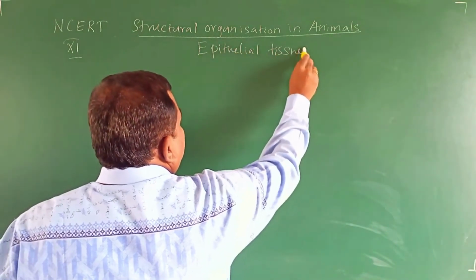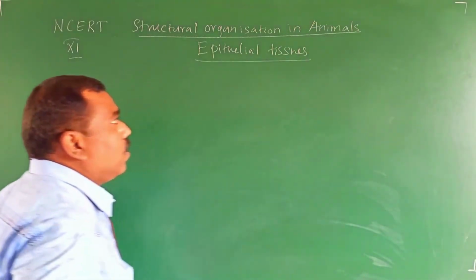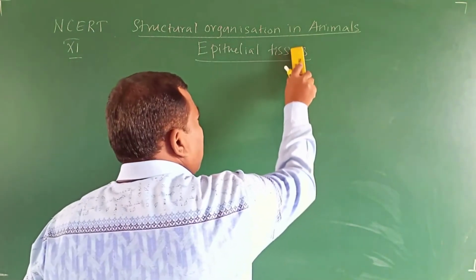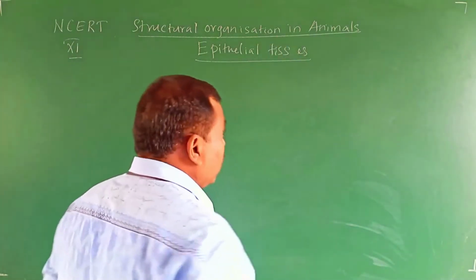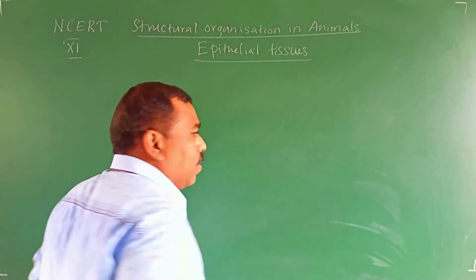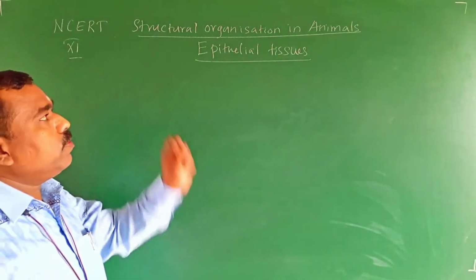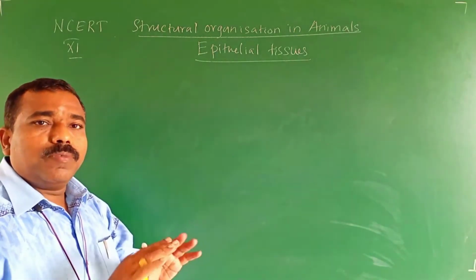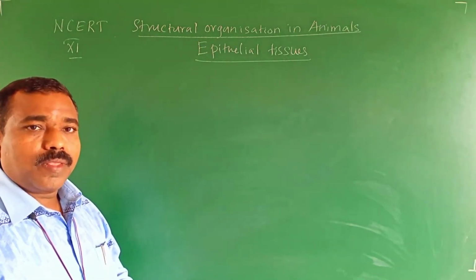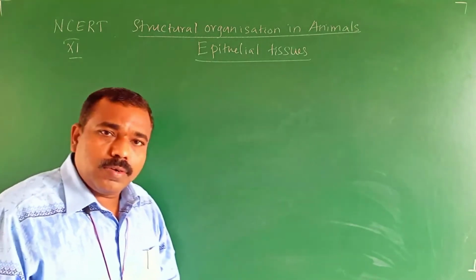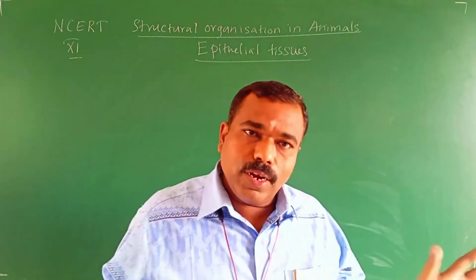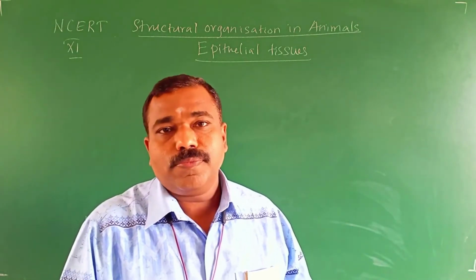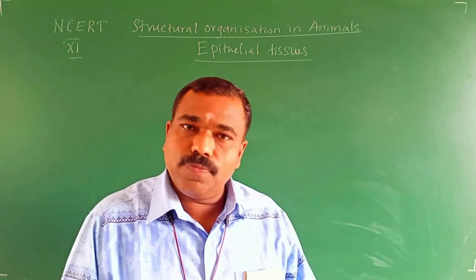Epithelial tissues. Already I have given the introduction in the last class itself. Now we are going to discuss in detail. In the introduction we discussed that epi means above, present on the outermost surface, and it has 2 ends, one surface always facing outside, the free surface.